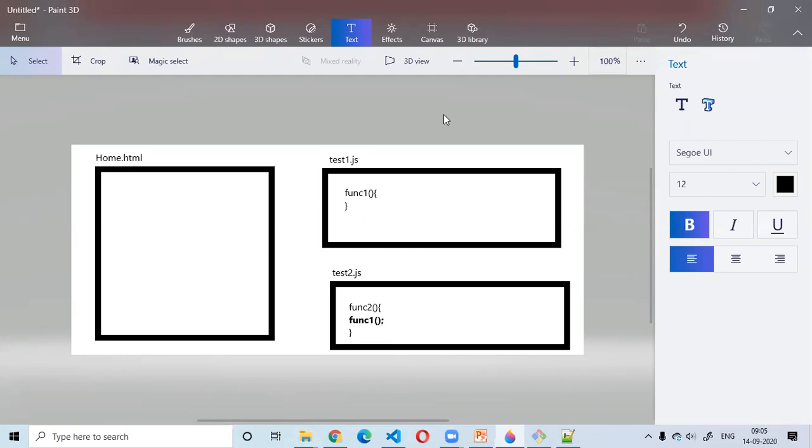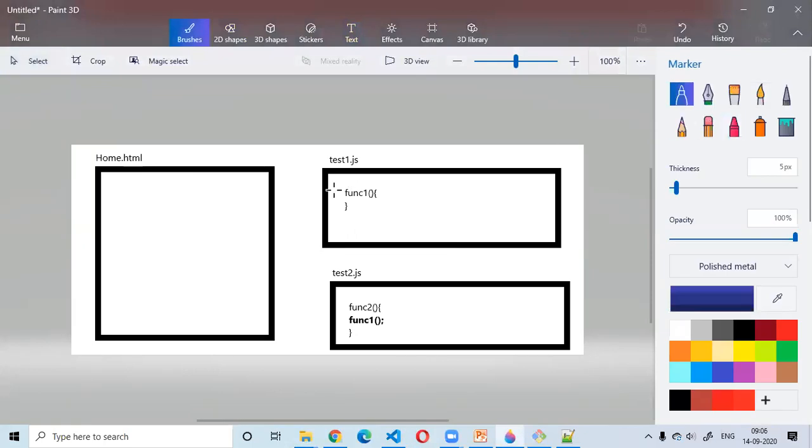Anyone? With the shared model, no, just simple HTML and JavaScript. We need to just give the reference where we want. Correct? You just need to give the reference of test1 into any HTML file. Actually, it's not specific to any particular HTML file. You can do this example in any HTML file and a couple of JavaScript files, right?